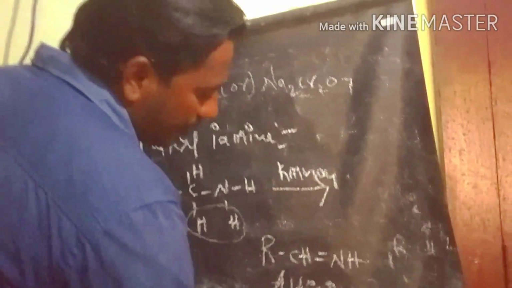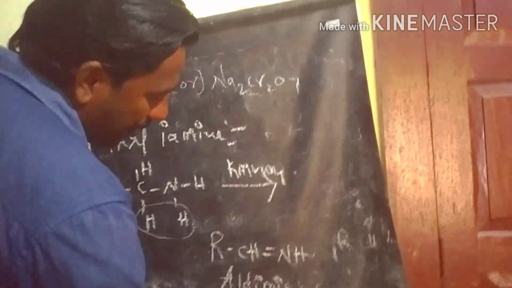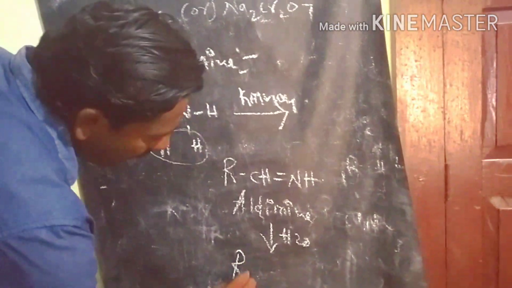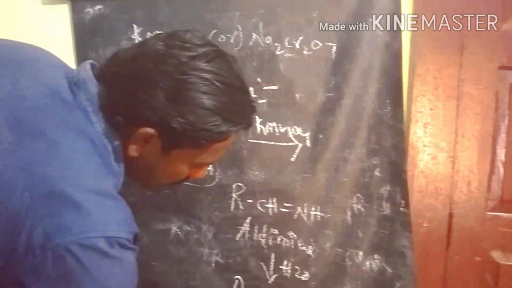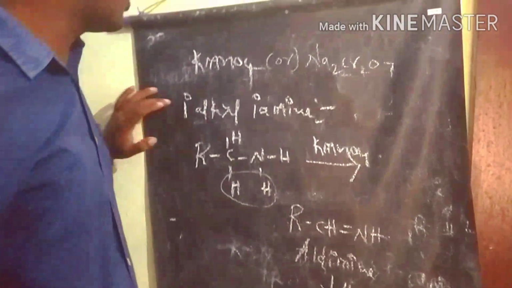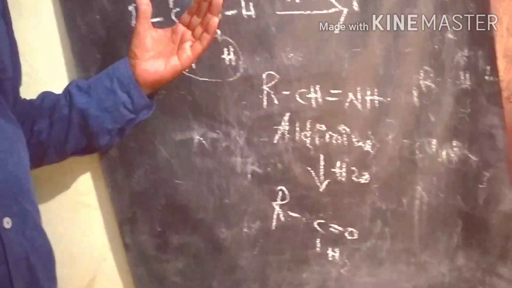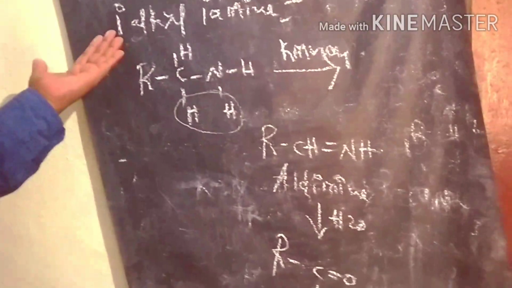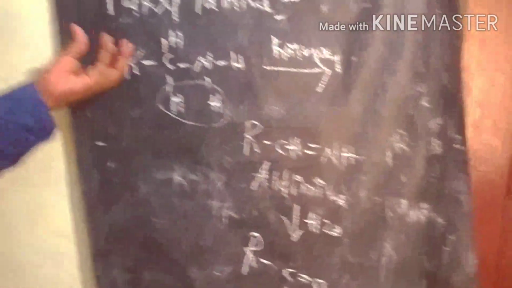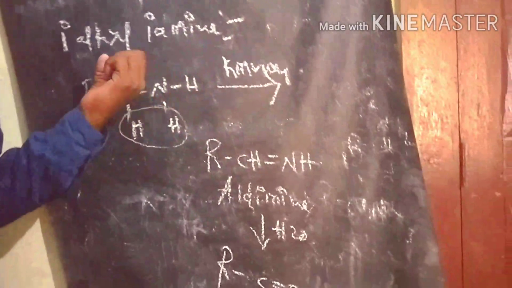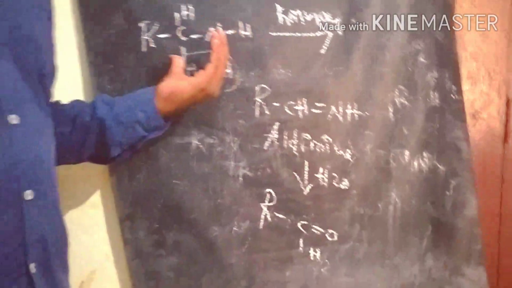After the aldimine, we can hydrolyze it. So what is the product? Aldehyde is the product. So a primary alkyl primary amine, undergoing the oxidation process, produces the aldehyde as the product. So we take a simple example: the preparation of acetaldehyde from a simple example of primary amines.